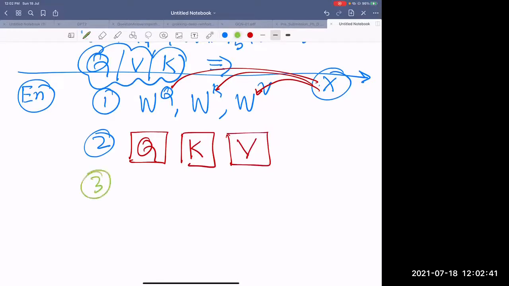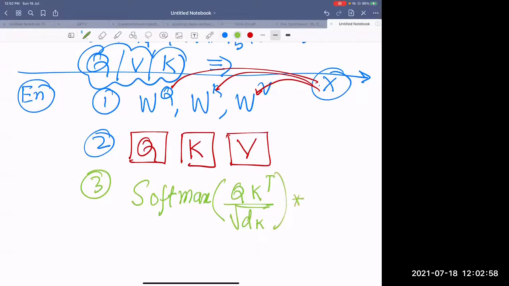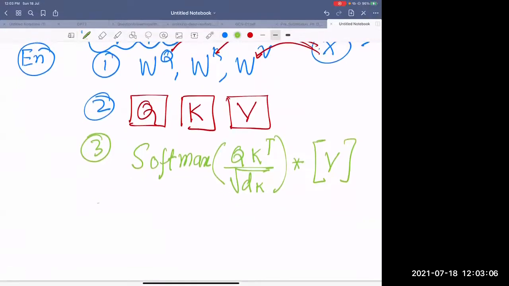Then you find out Q. Let me write precisely: softmax of Q K transpose over root d_k, multiplied by V. And that is your final Z. It's the output.